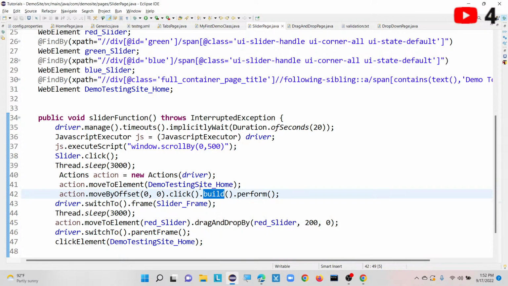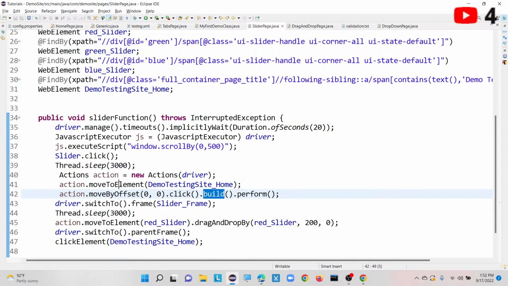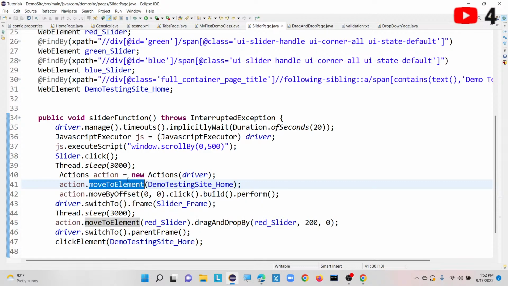This build method will compile what we specified here, moveToElement, the specified keyboard and mouse operation, and then make our script ready to execute. That is about the build method.